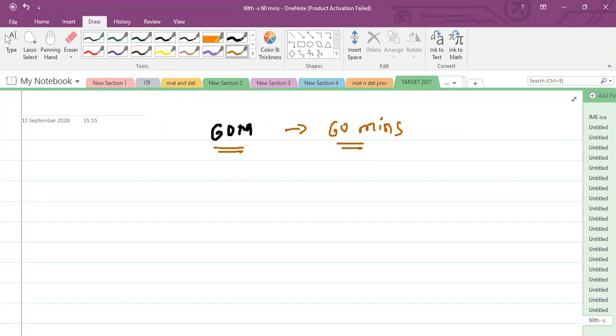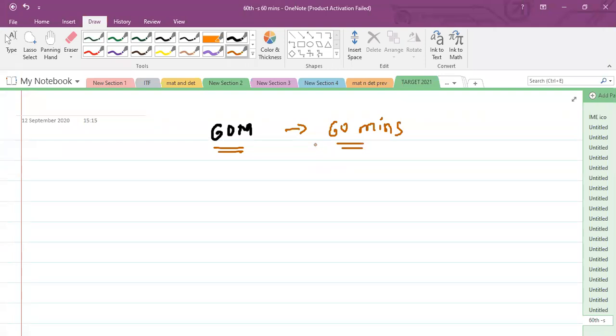So why do you need CET coaching? Already everybody will study the state syllabus. This syllabus is the same as CET. State syllabus and CET syllabus are the same. Why you need to take coaching is that you need to transform yourself from state to CET. So that's why coaching is important.